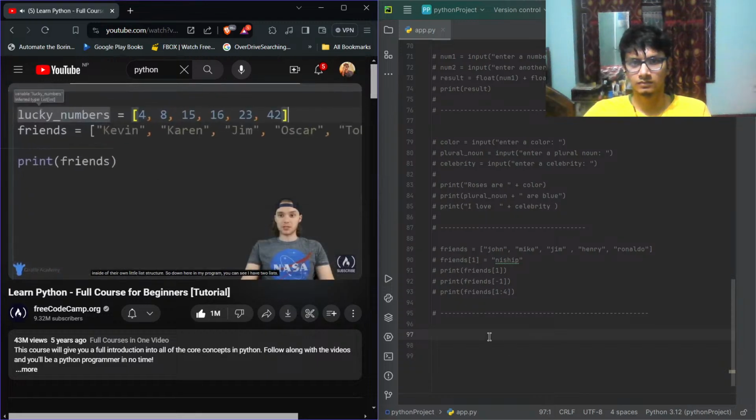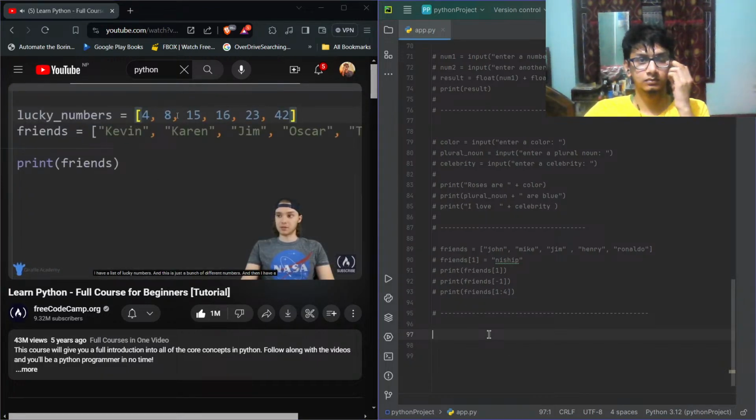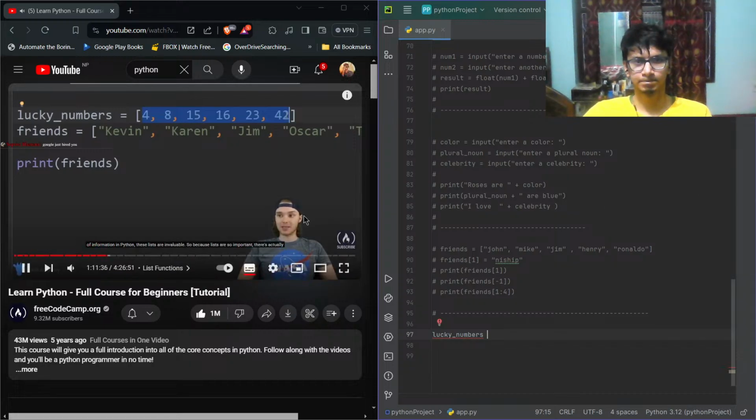So down here in my program, you can see I have two lists. I have a list of lucky numbers, and this is just a bunch of different numbers. And then I have a list of friends. So this could be a list of somebody's friends, and it's basically just a bunch of strings with names in them. So these two lists are storing a bunch of different values. And what makes lists awesome is not only can I store this many values, I could store hundreds or thousands or millions of values. And when you're working with a lot of data and a lot of information in Python, these lists are invaluable.